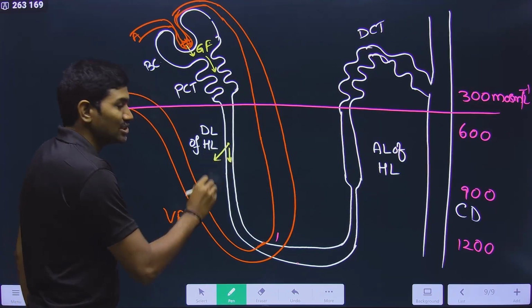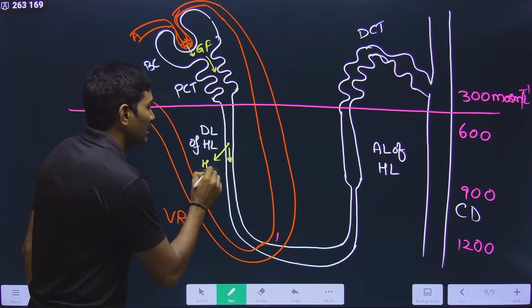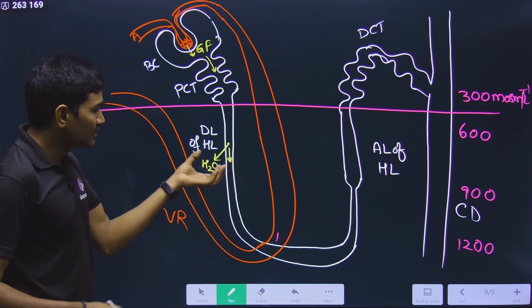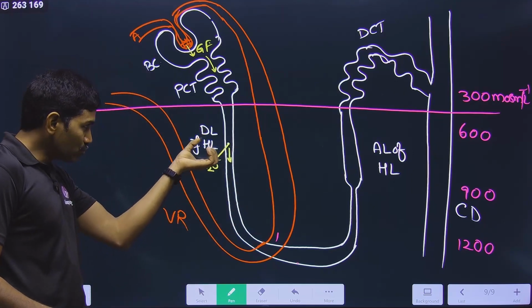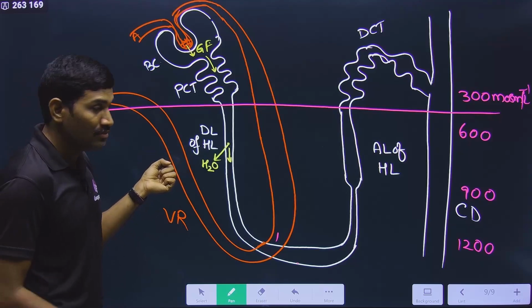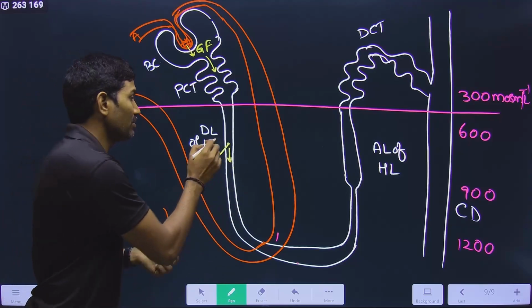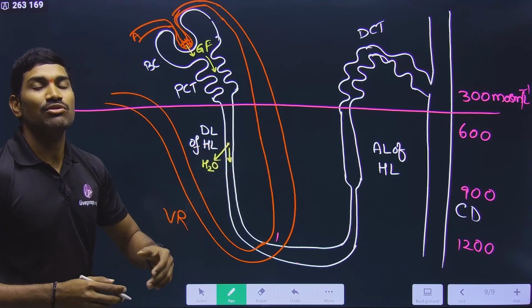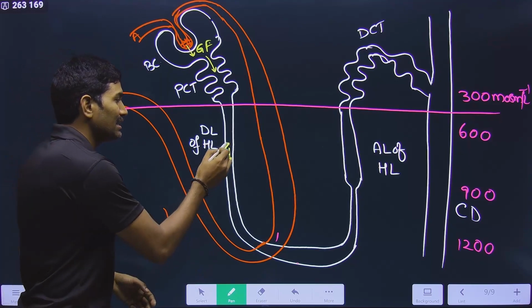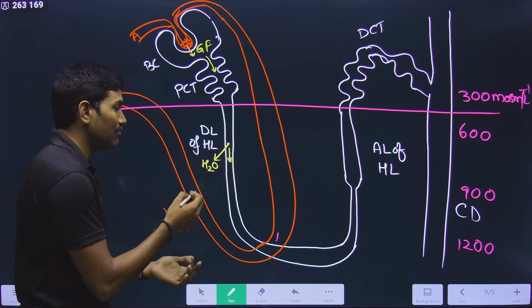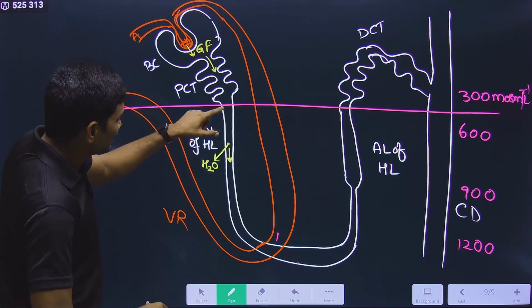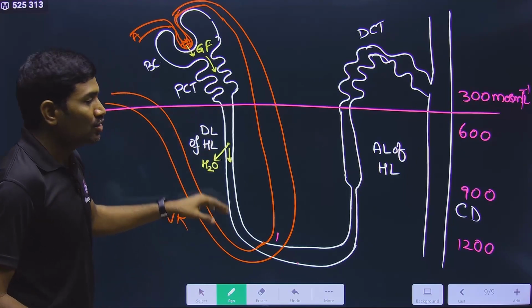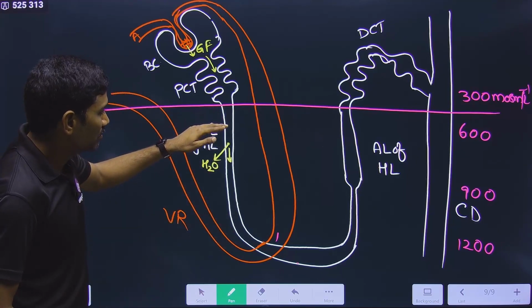From the filtrate it is removed, meaning the medullary interstitium is absorbing this. Here also some cells are there, no? And these interstitial cells are absorbing water from the filtrate. That means from the filtrate water is removed. Removed means where is it going? It is reabsorbed by the medullary interstitium. So now this is a continuous process. So slowly water keeps on being absorbed.